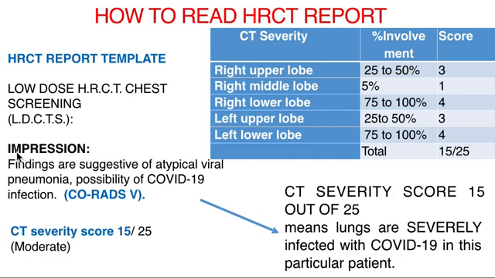So what we are going to give in the impression is the features are suggestive of atypical viral pneumonia, that is CORADS 5, once we have all the classic features of COVID-19 infection, and the CT severity score is 15 out of 25 and it is of moderate severity. So this is as simple as that. We just need to divide it into lobes involvement, percentage of involvement and score assigned to that particular percentage. Then once we add up the scores of all the lobes, we get the entire CT severity score. Thank you all.